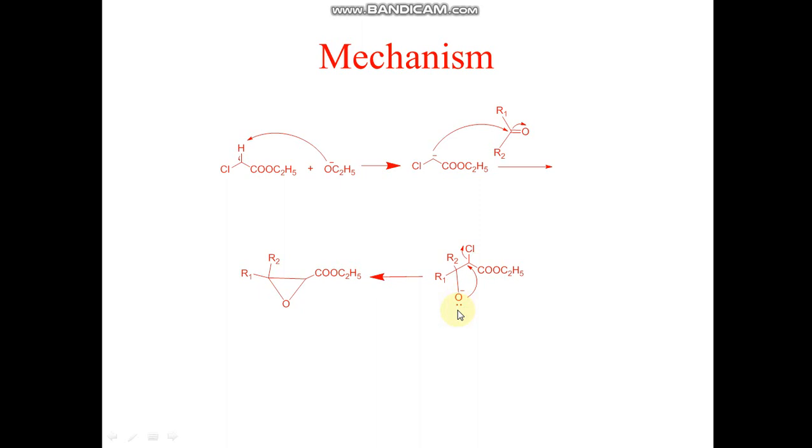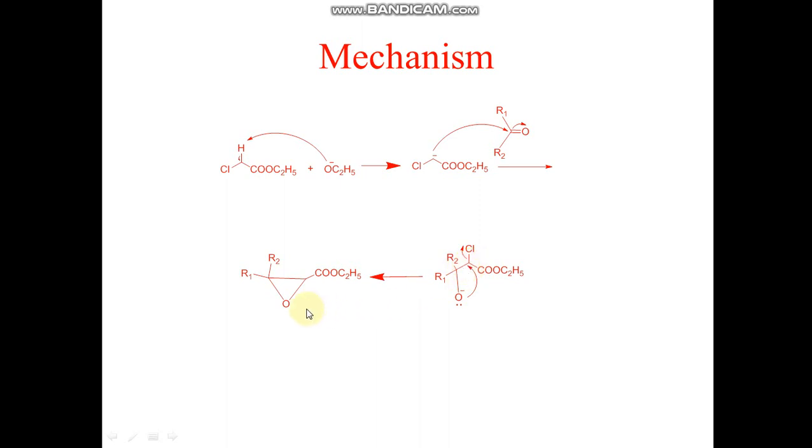This oxygen cannot bear a lone pair and negative charge on it. In the last step, the lone pair of this oxygen atom will attack the alpha carbon by the SN2 mechanism. When the lone pair of this oxygen atom attacks the alpha carbon, then chloride will leave from this alpha carbon, and this oxygen will form a three-membered ring with the alpha carbon.